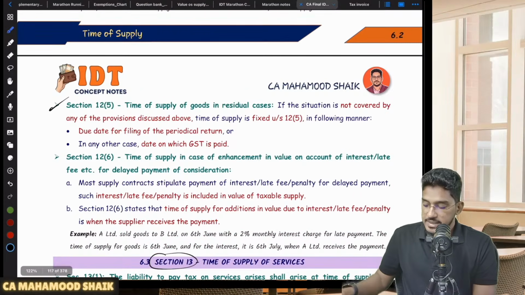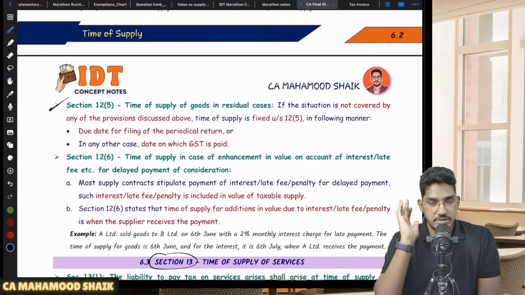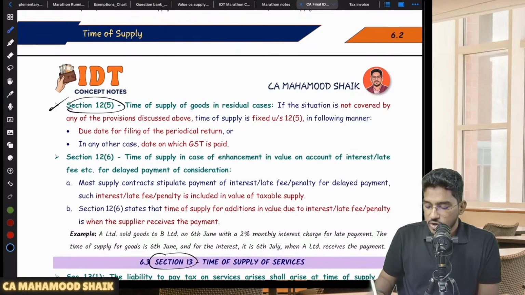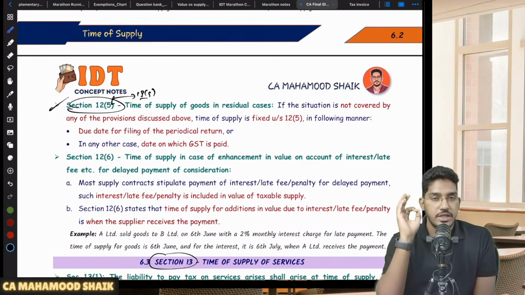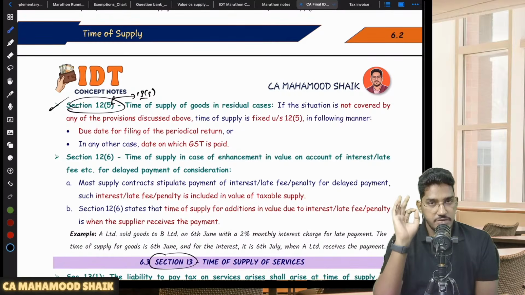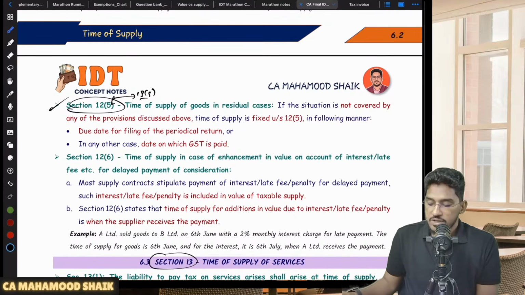Right. So 12 subsection 5: time of supply in residual cases. The same provision, exactly copy pasted, will be in 13 subsection 5. If you are learning 12 subsection 5, automatically you are learning 13 subsection 5. Both are same. So in case of residual cases,